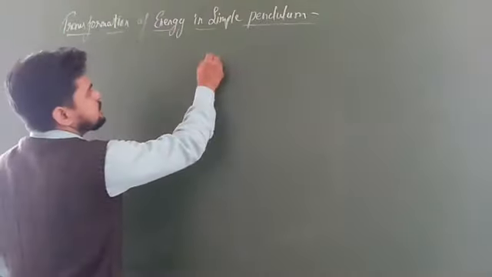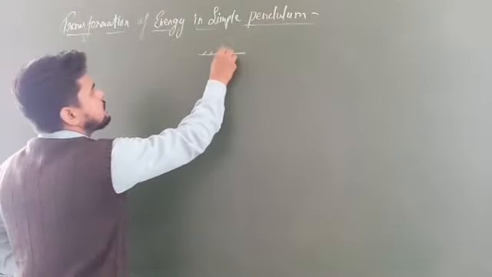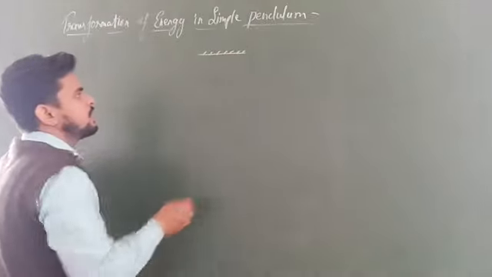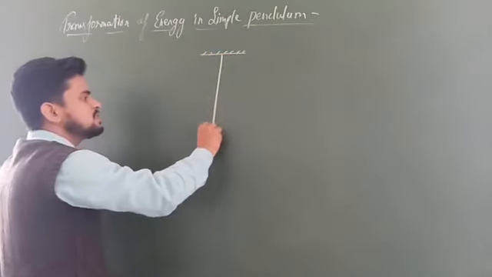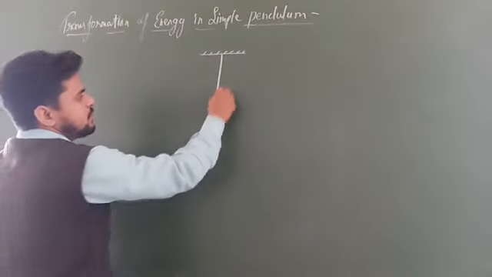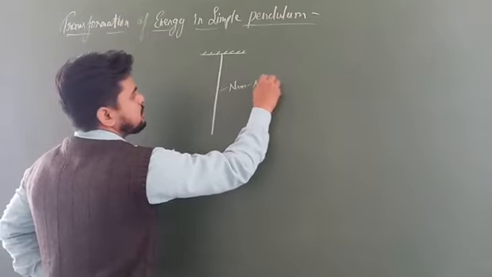So students, let us suppose there is a rigid support, and with this support a non-stretchable string is attached.